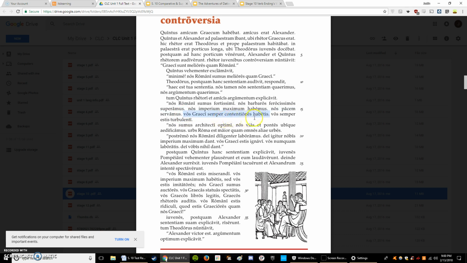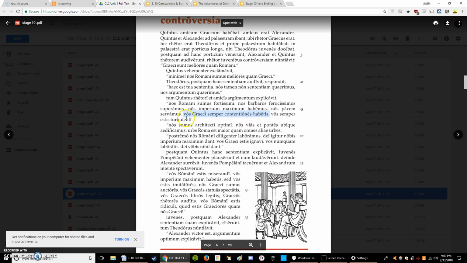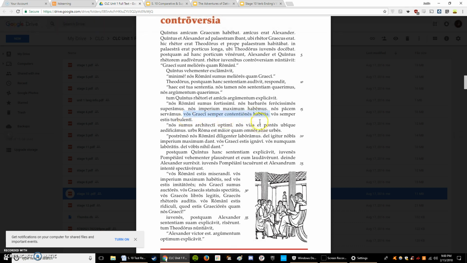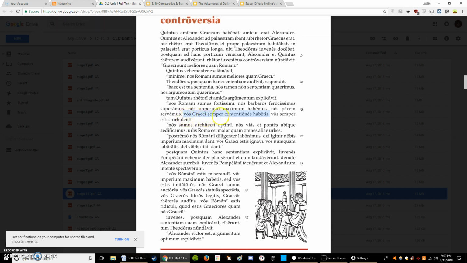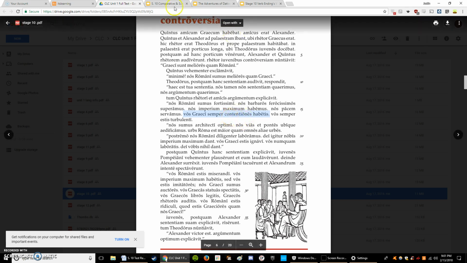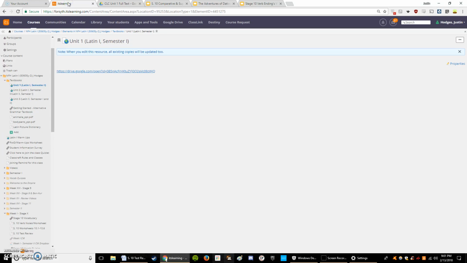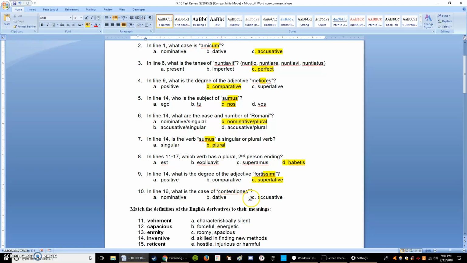Vos graeci semper contentiones habetis. We look here at the verb, and we have our subject, vos, and our verb ends with tis. So we know that the subject of this sentence could not be arguments, because the ending would be nt. So this sentence is translated to say, y'all Greeks, or you Greeks, always have arguments, or debates. Debates is the thing receiving the action, so that makes it accusative.